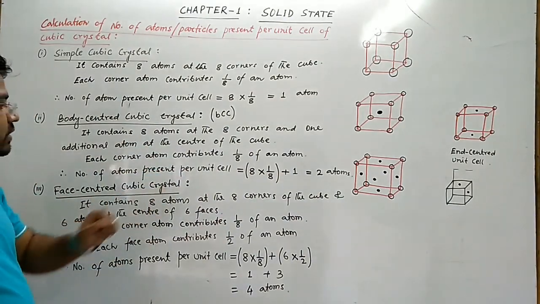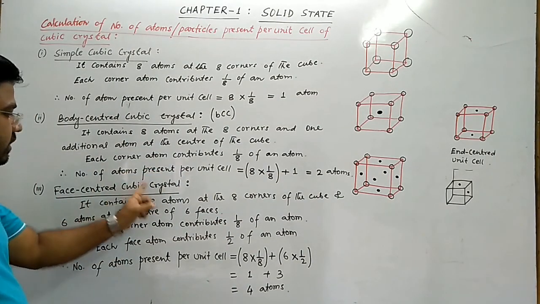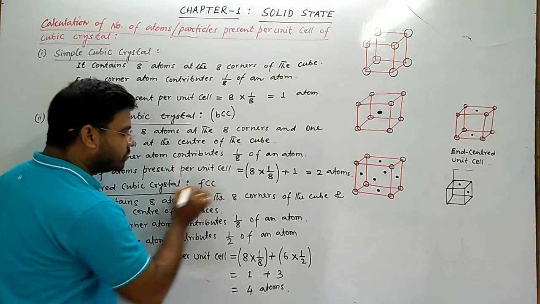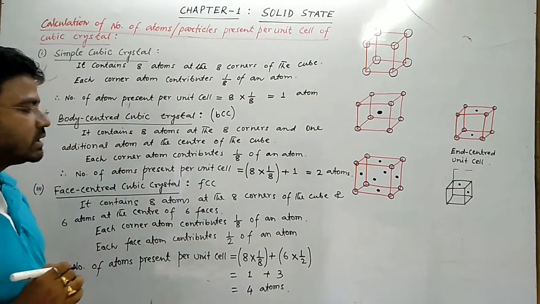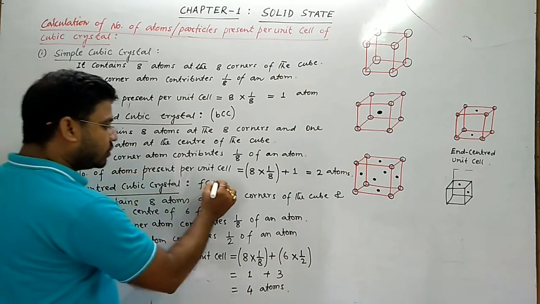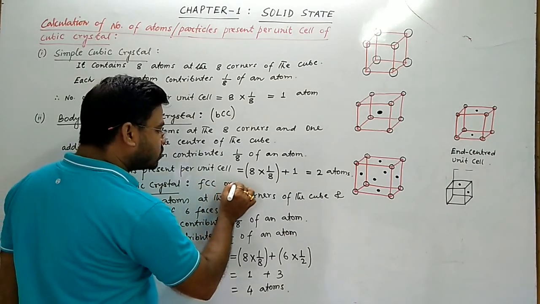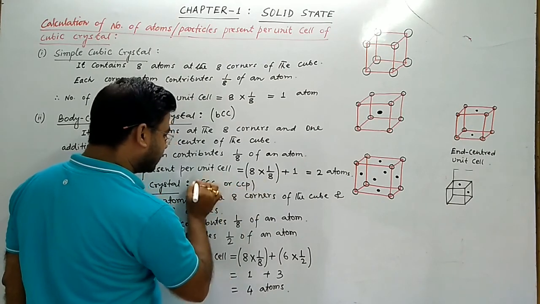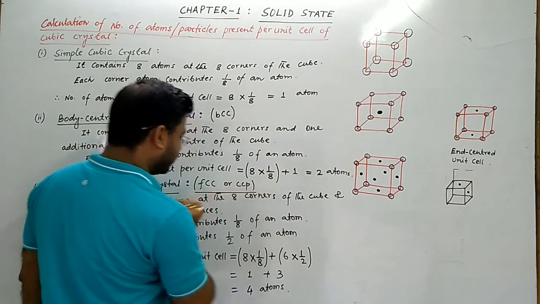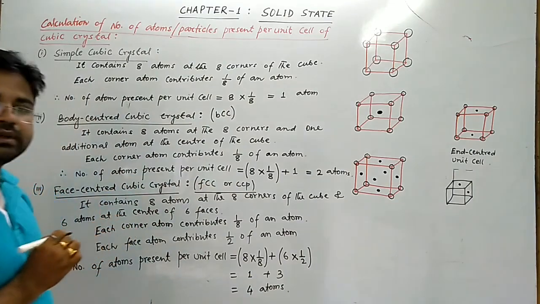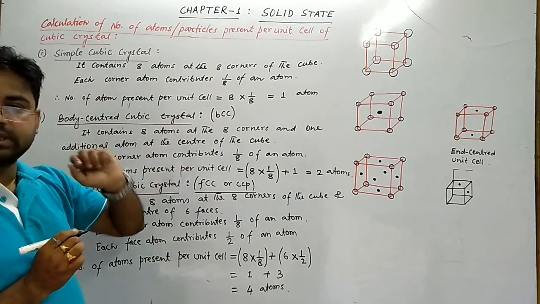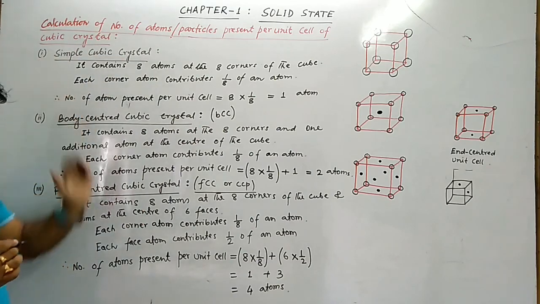In face centered cubic crystal, the face centered cubic FCC unit cell, this is also called cubic close packing or CCP. This is a short form. FCC, face centered cubic or cubic close packing. Body centered cubic BCC. Simple ऐसे ही रहता है, simple cubic.